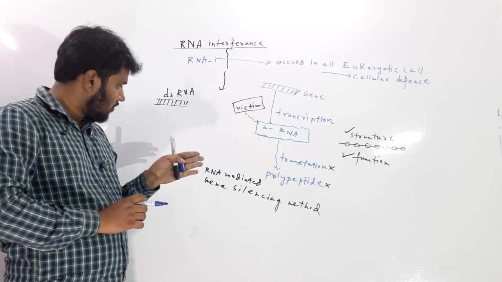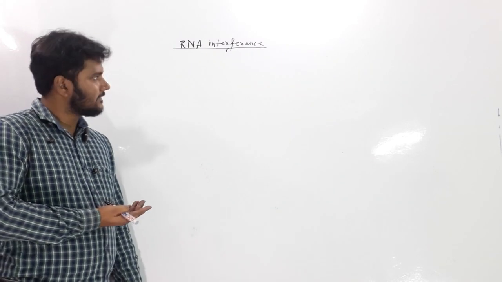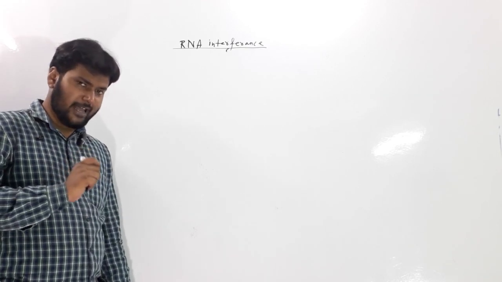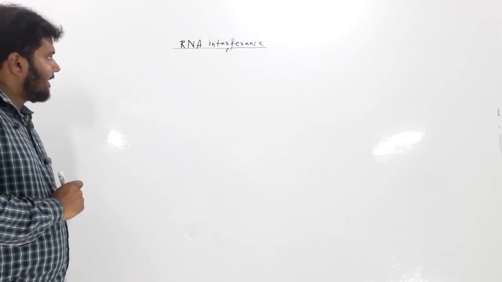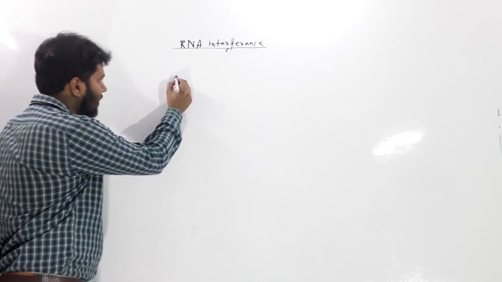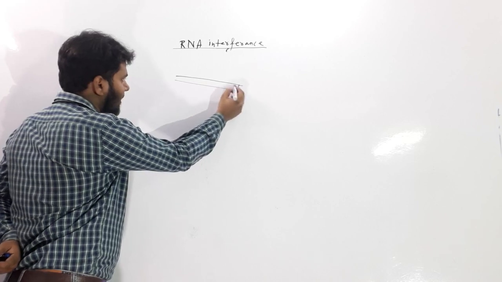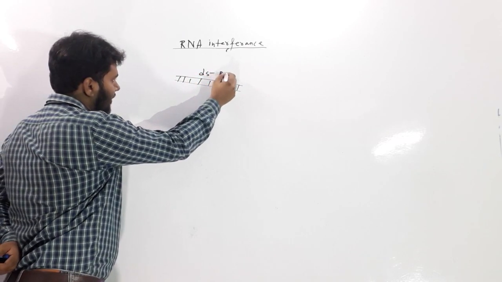Let us get into the inside of this topic. Let us discuss the procedure of RNA interference. What have we told already? We have told that RNA interference is mainly caused by one double-stranded RNA. Suppose this is the double-stranded RNA, dsRNA.